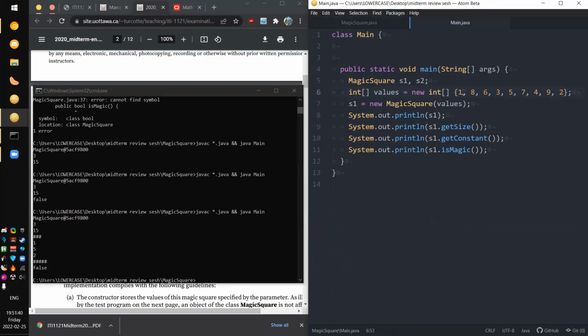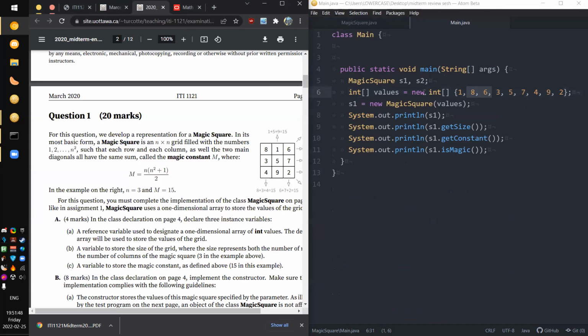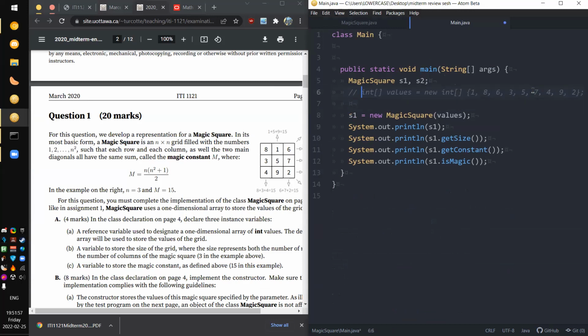Wait, that's right. 152. Oh, wait. So this isn't a magic square. I'm being pranked. Okay. So if I wanted this magic square, then the values would be... So my output is correct. This just isn't a magic square. So let's put in the real thing. 816357492. This is a magic square.